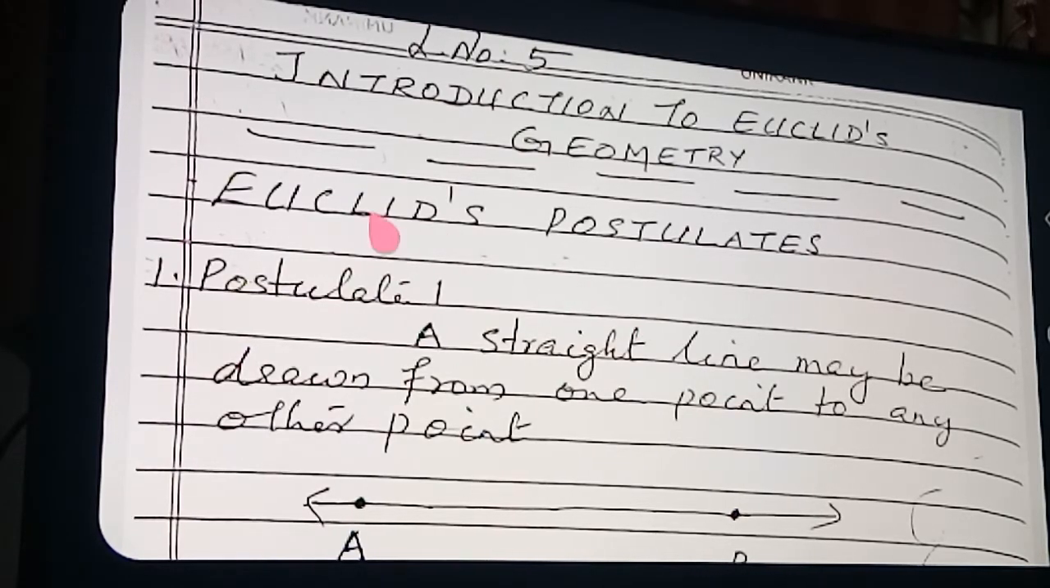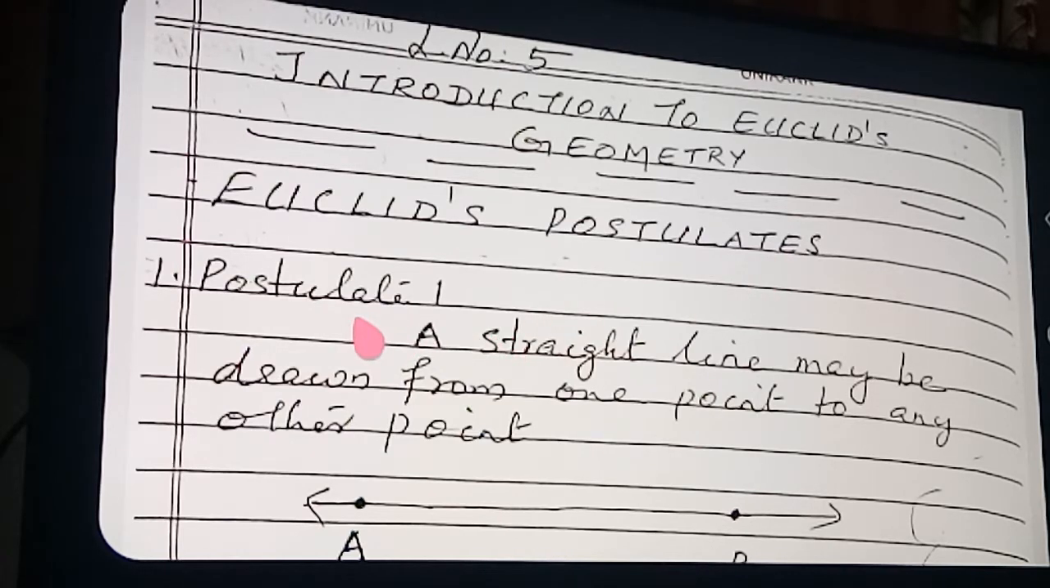Today we will start with the remaining part of lesson number 5, Introduction to Euclid's Geometry. Yesterday we studied definitions and postulates, everything. Today we will start with Euclid's postulates. You may know the difference between postulates and axioms. An axiom can be applied anywhere in mathematics, but a postulate can be applied only in geometry. So we will start Euclid's postulates.